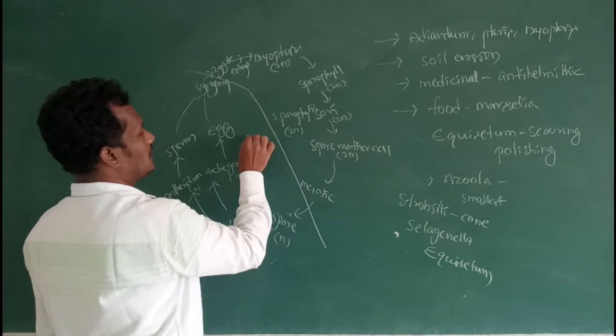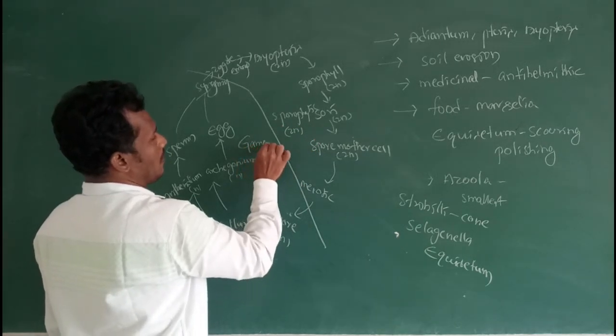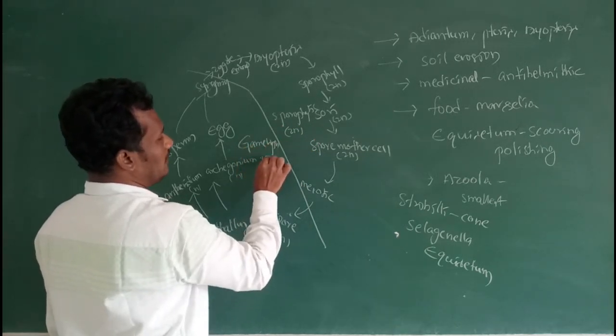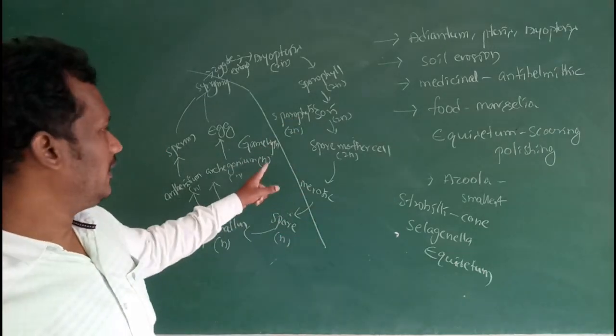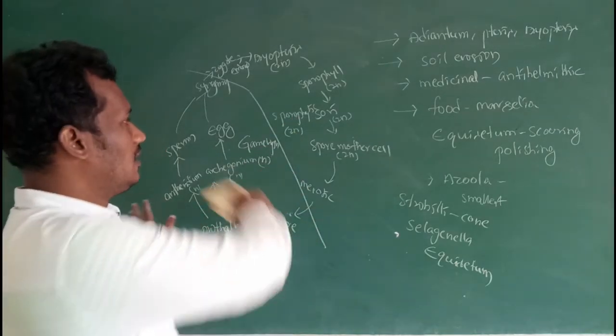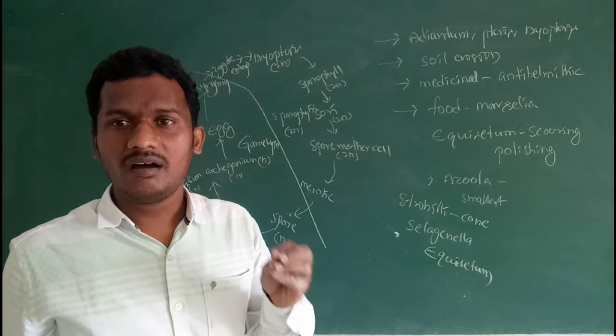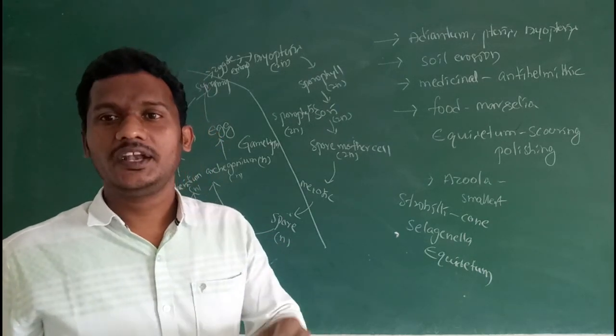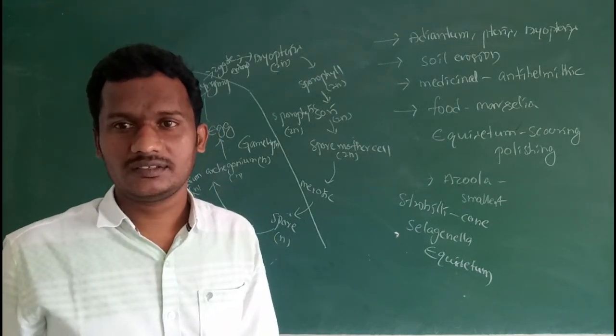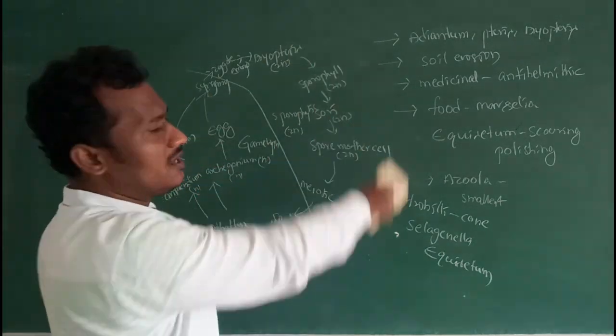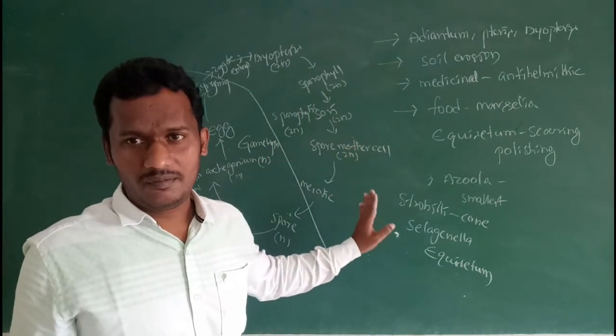Sporophytic and gametophytic phases show the heteromorphic alternation of generations. So, the life cycle of Bryopteris.